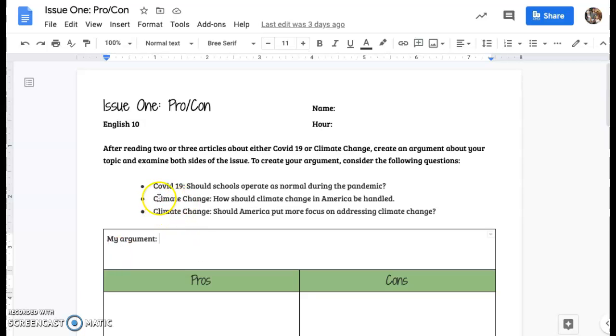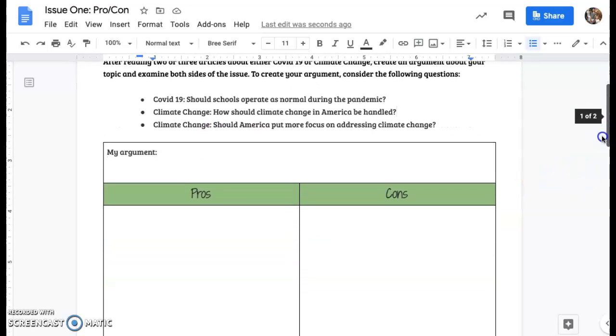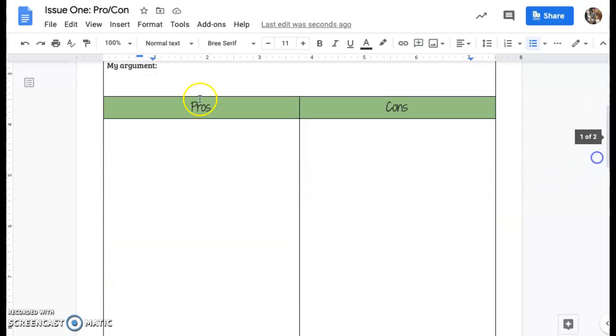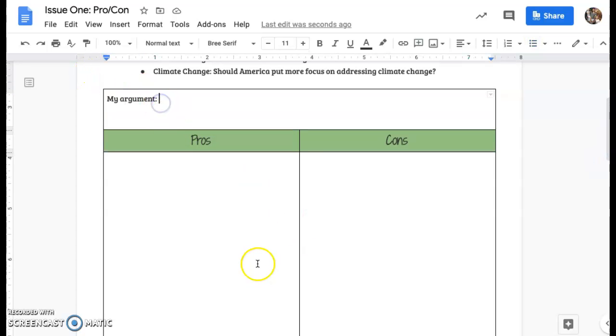If you're doing climate change, you can look at these 2 questions. So how should climate change in America be handled? Or should America put more focus on addressing climate change? So you can choose which one you would like to do for that one. You don't have to do both topics, just choose one. Then you'll write your argument in here.